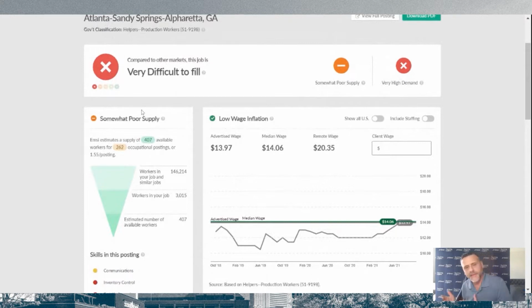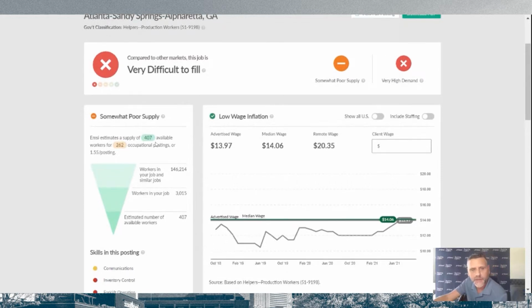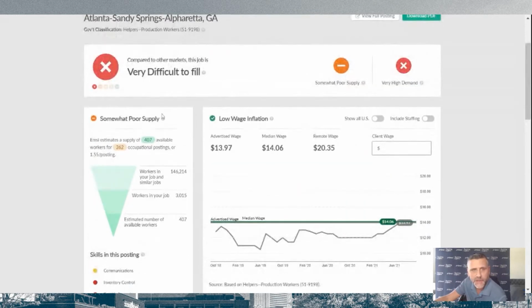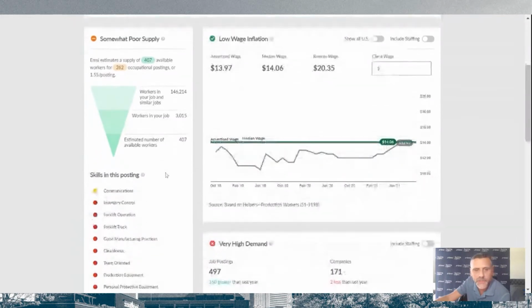And then we're going to compare that to all markets that are like Atlanta's size. So we never compare markets to each other where it wouldn't make sense. If you're in a small market, we're not going to compare it to New York City. We're going to compare New York City to other large markets like Washington, D.C. or Silicon Valley or things like that. That way, when you see things, you understand, for this size of a market, this is a good market for this, or this is a bad market for this. So this is what we have first off in our supply: when we look at Atlanta for these production worker types of jobs, we see that they actually have a very poor supply.